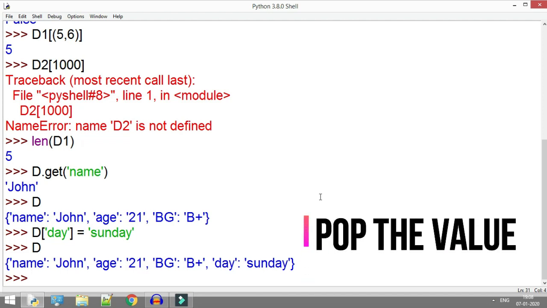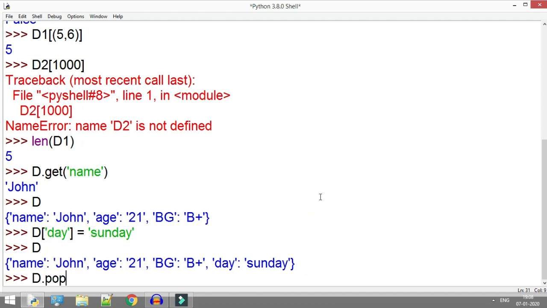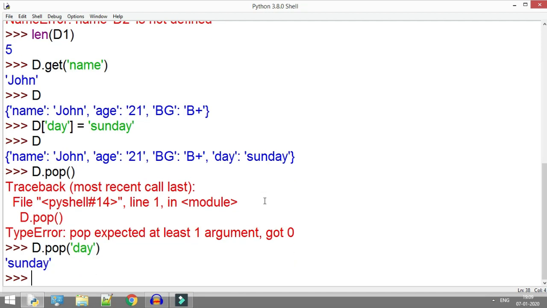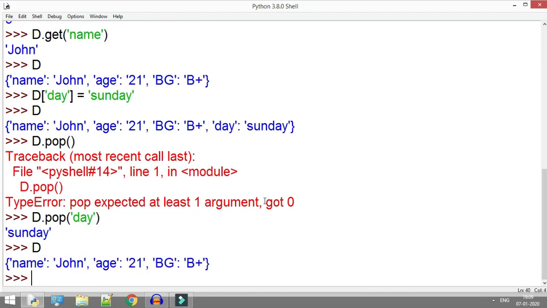Similarly, if I want to pop a value, then I use d.pop. In the dictionary we use the pop method with its key, so here we use day, and day is removed from the dictionary.